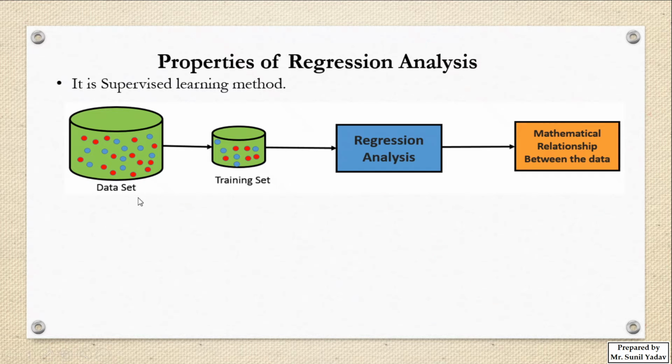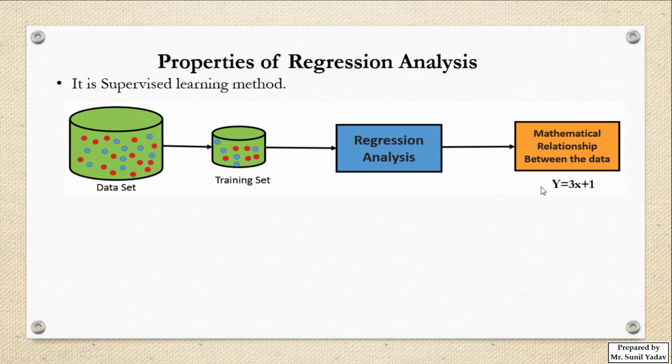This example says that first we select some samples from the data set, that is called the training set, and after that we apply the regression analysis algorithm on the training set. Whenever we apply it, we automatically find the mathematical relationship between the data sets, that is the blue color data and the red color data. After identifying the relationship, we get some mathematical model, that is y equal to 3x plus 1. This is just an example.